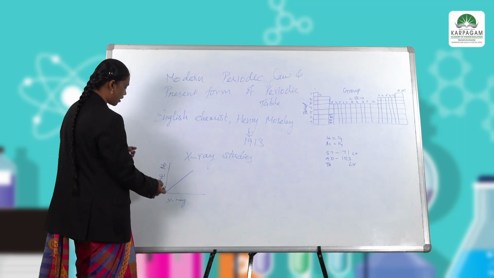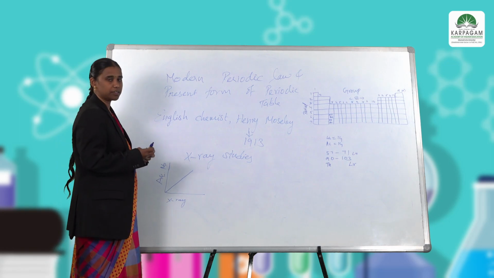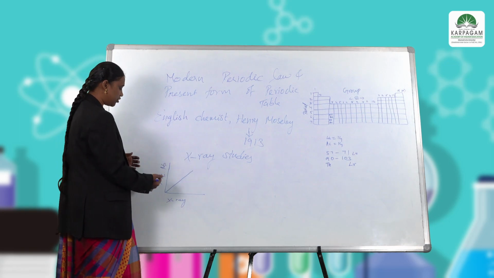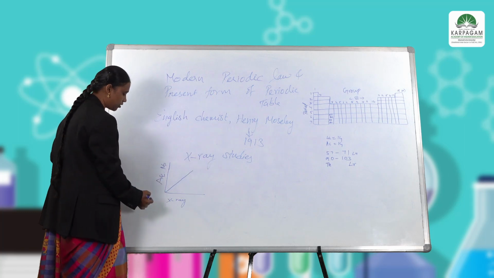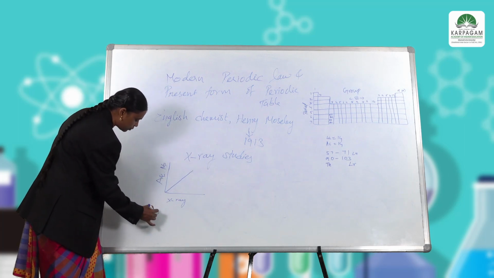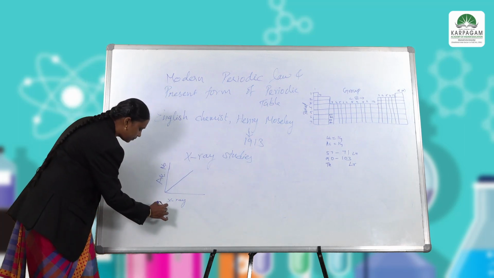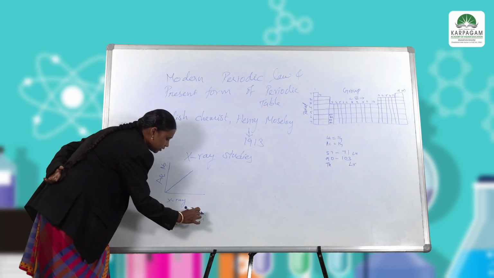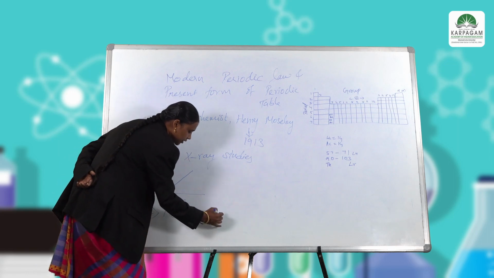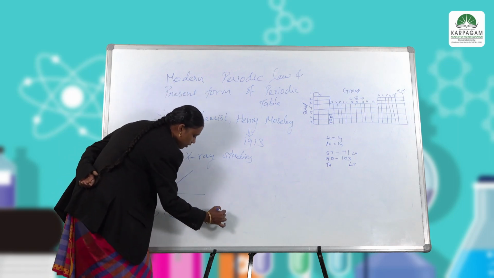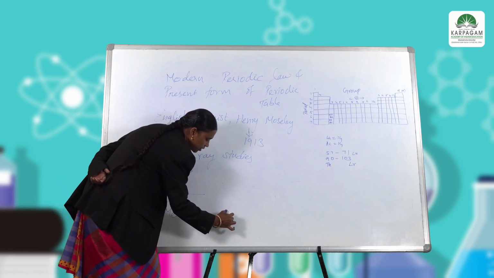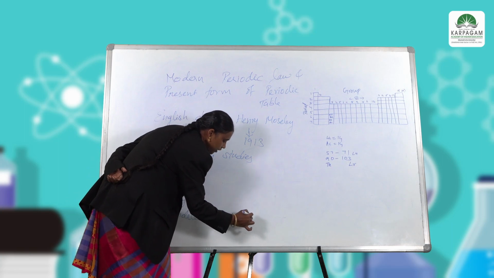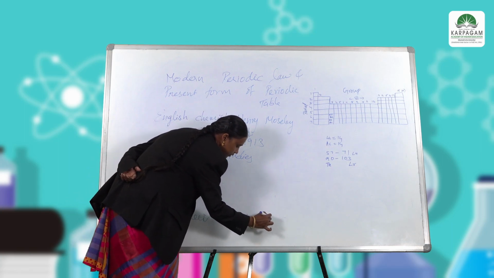So according to this X-ray study confirmation, we modified Mendeleev's periodic table, arranging it according to atomic number instead of atomic weight.